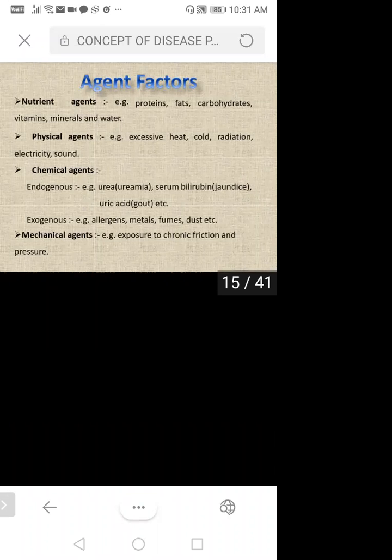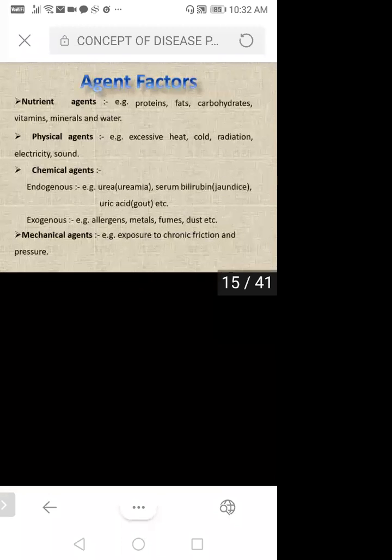Sometimes you have heard that a person is having some soy allergy. Okay, some person if they have some gluten allergy. So sometimes you will see in packets they have written gluten free and all. Have you seen these things? Okay, so this was about your nutrient agent. So it may be protein, fats, carbohydrate, vitamins, mineral, and water. So sometimes in infection we can cut out water also. Sometimes we can cut out mineral also.